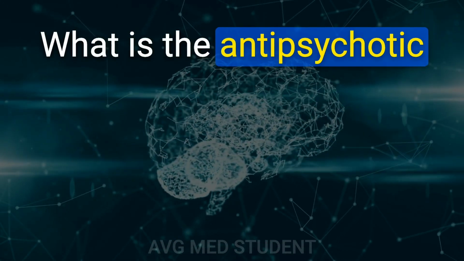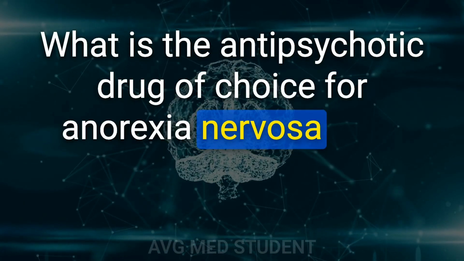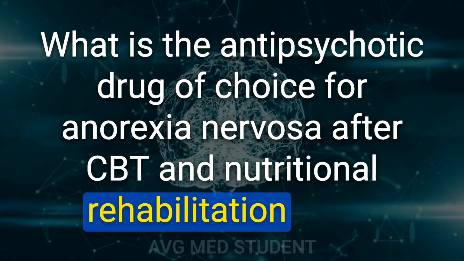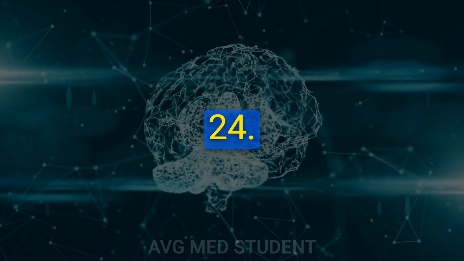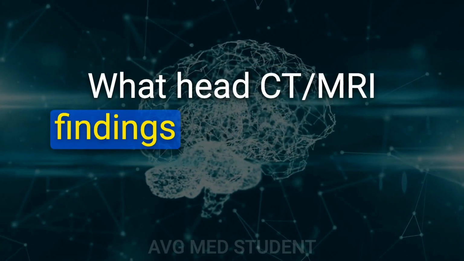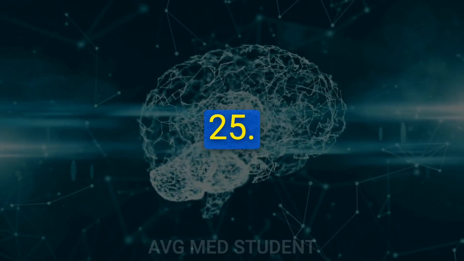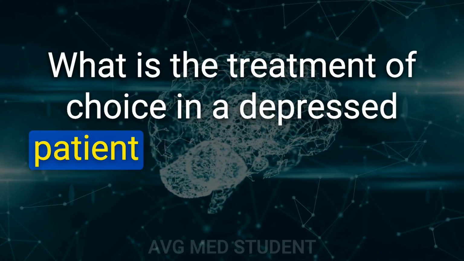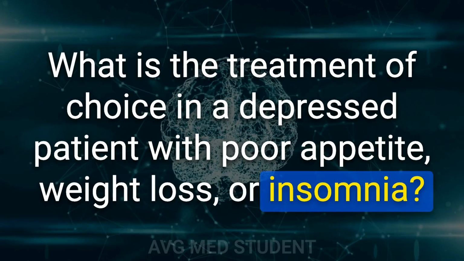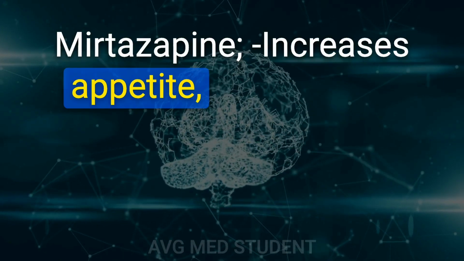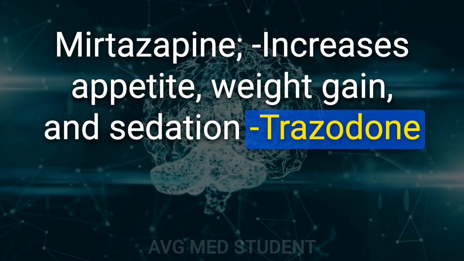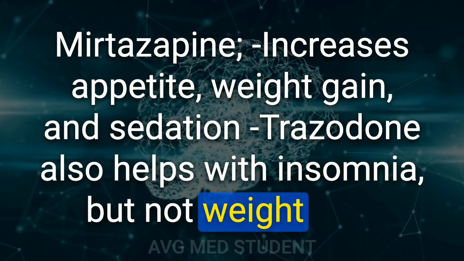23. What is the antipsychotic drug of choice for anorexia nervosa after CBT and nutritional rehabilitation fails? Olanzapine. 24. What head CT, MRI findings are associated with Huntington disease? Caudate nucleus atrophy. 25. What is the treatment of choice in a depressed patient with poor appetite, weight loss, or insomnia? Mirtazapine increases appetite, weight gain, and sedation. Trazodone also helps with insomnia, but not weight gain.